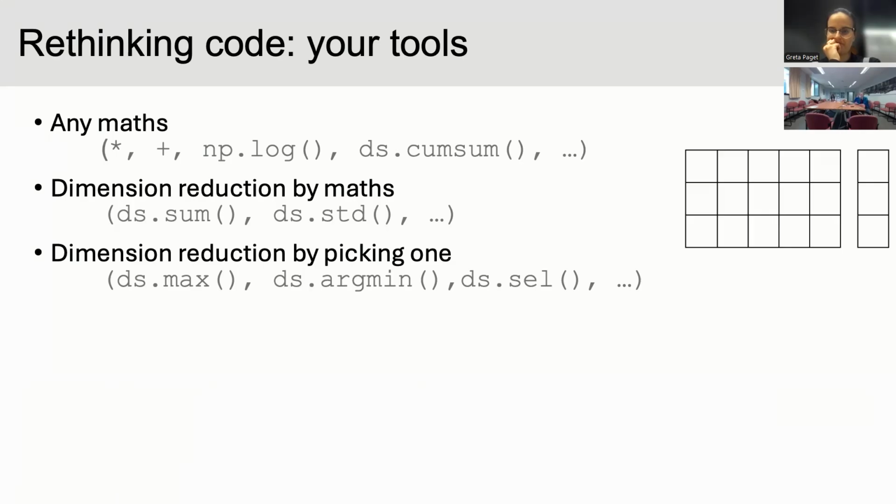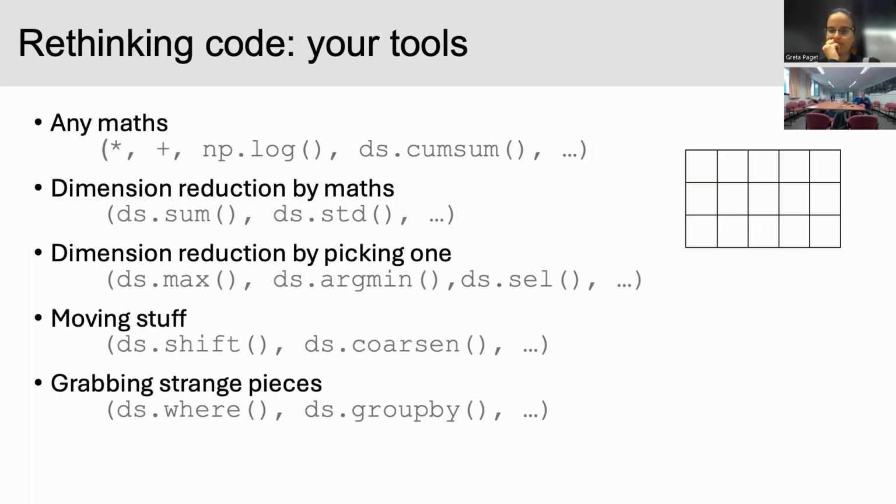So again, you're taking your big complicated data set and reducing it down to something that your brain is going to be able to understand more easily. There's some other weird stuff you can do that's occasionally useful. So shift moves the whole thing sideways, which I use if I'm comparing initialization and lead times of forecasts. So if I want to know what happened 3 years after something or other, I take one array, I take the other one, I shift it 3 years, and then I can compare them.